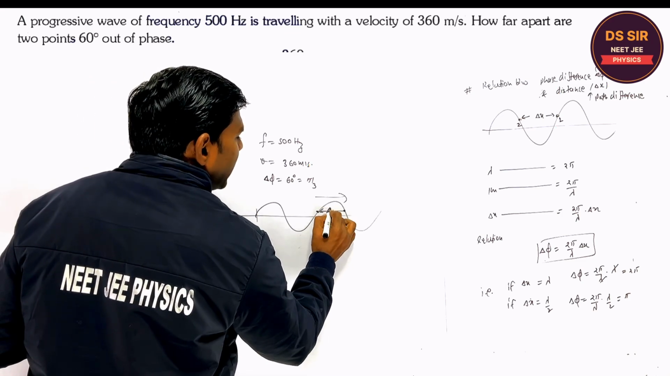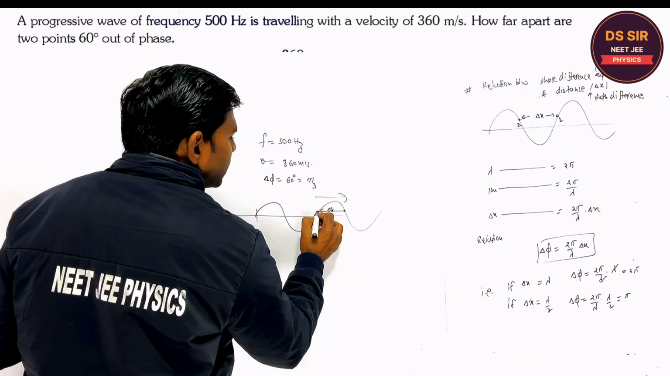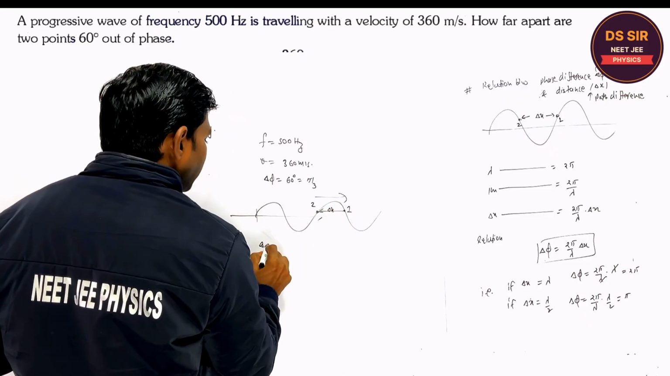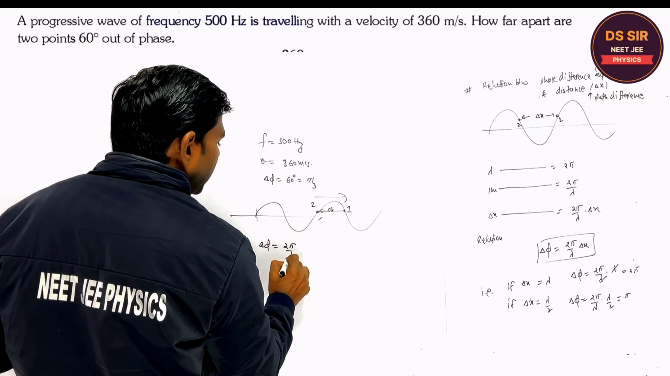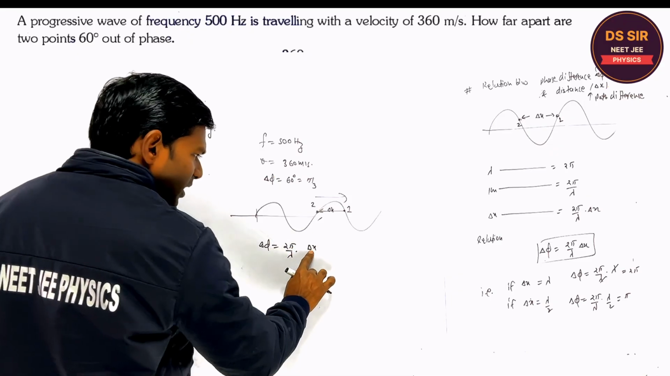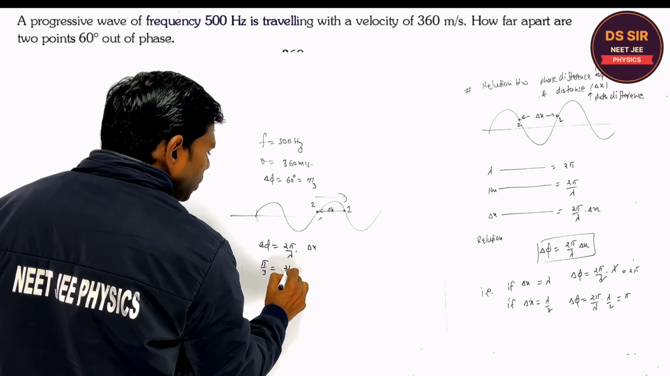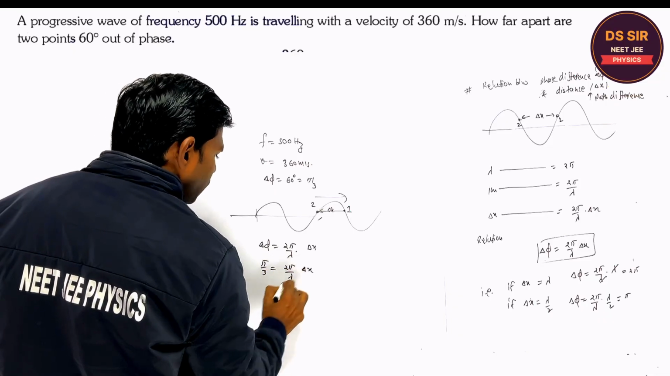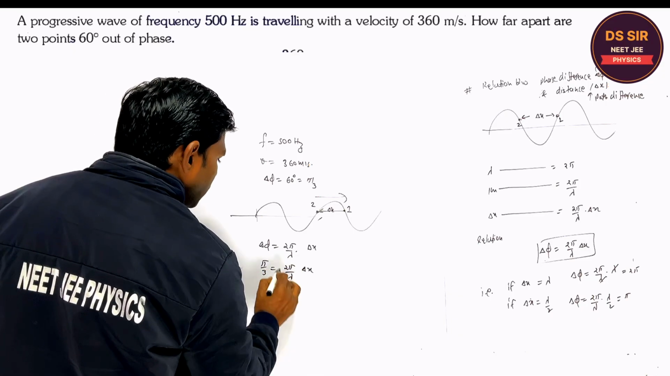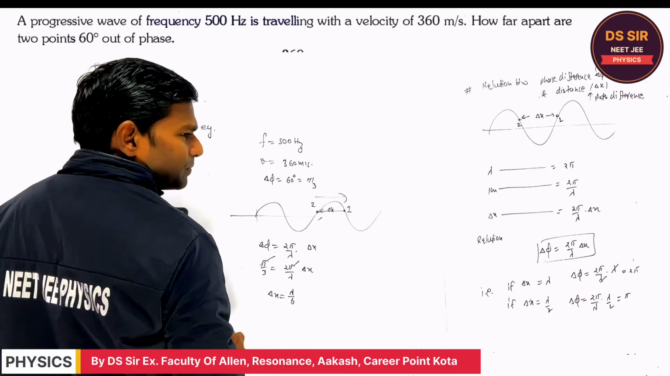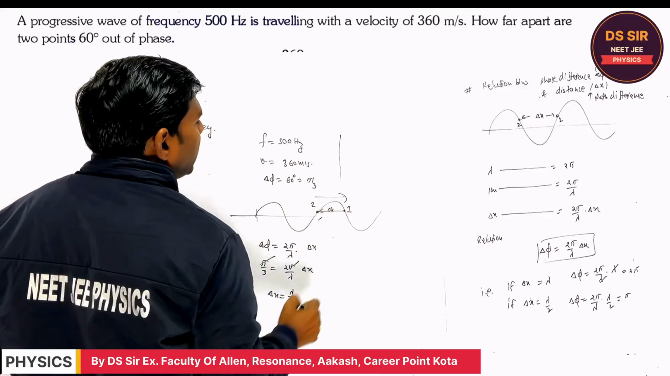Delta x we have to find. This is point 1, this is point 2, right? So delta phi is what? Say 2 pi by lambda into delta x. Delta x we have to find. The phase difference is pi by 3, 2 pi by lambda into delta x. So what is delta x? Pi will cancel out. This is lambda by 6, right? So how to find the lambda?